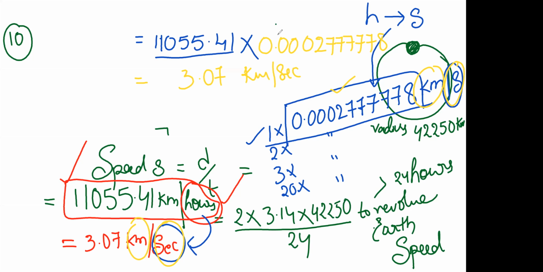Maybe in tomorrow's class, if you feel this is difficult to remember, I will find it out. In case some other option is there, I will share. Or else, you have to understand and remember it by heart. So this is what this problem is.